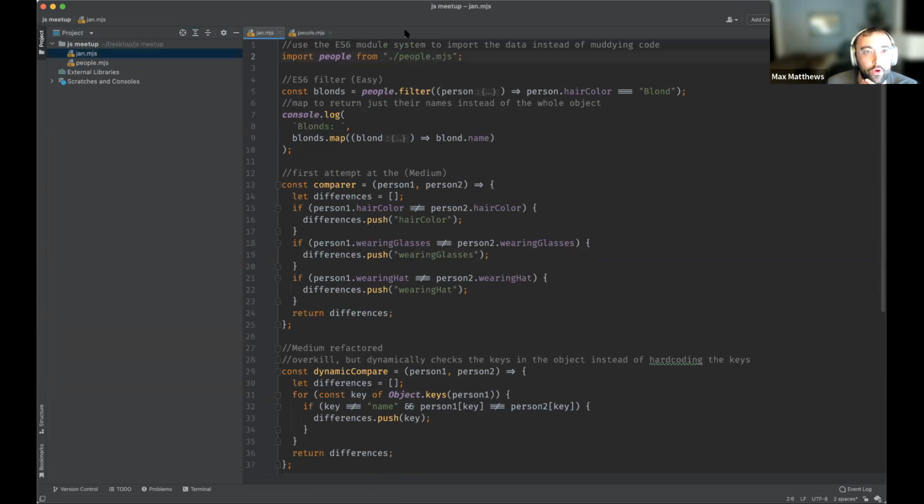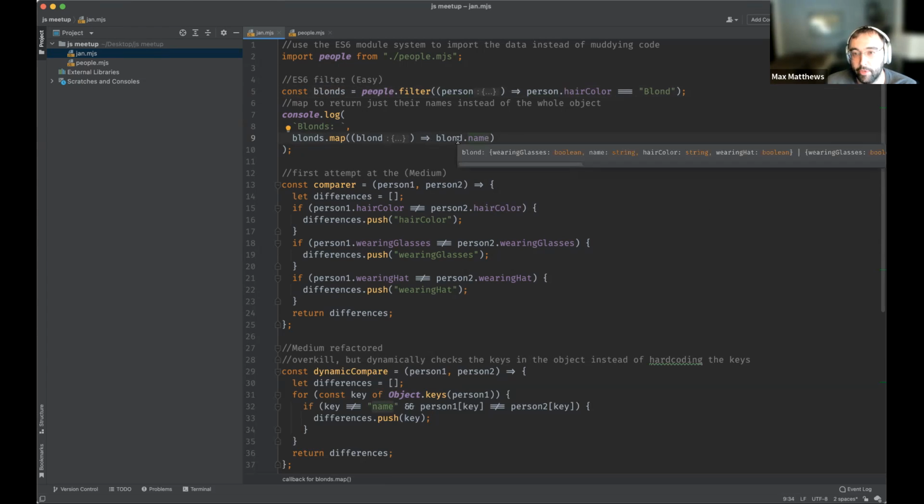And then for the first attempt, I just used the built-in ES6 function for filtering, and compared that to blonde, using an implicit return when you do the comparison. That filters it all out, stores it in that new array, and then maps through them and gets out their name, so we have only the name information coming out. Any questions on that before I move on?